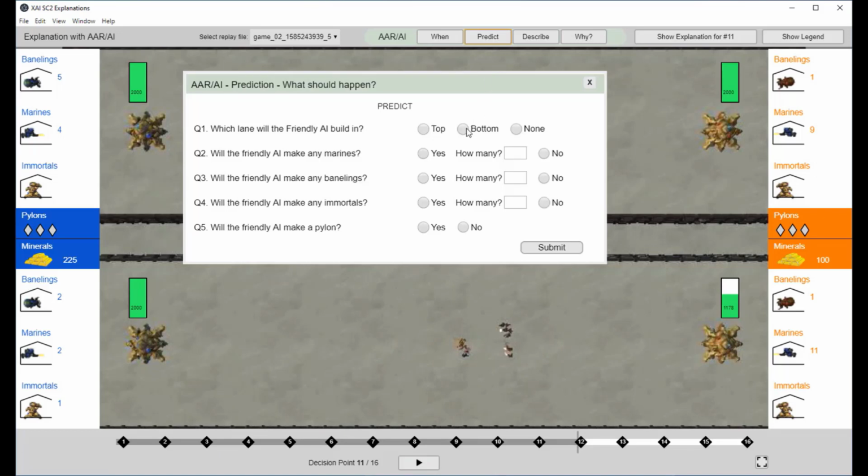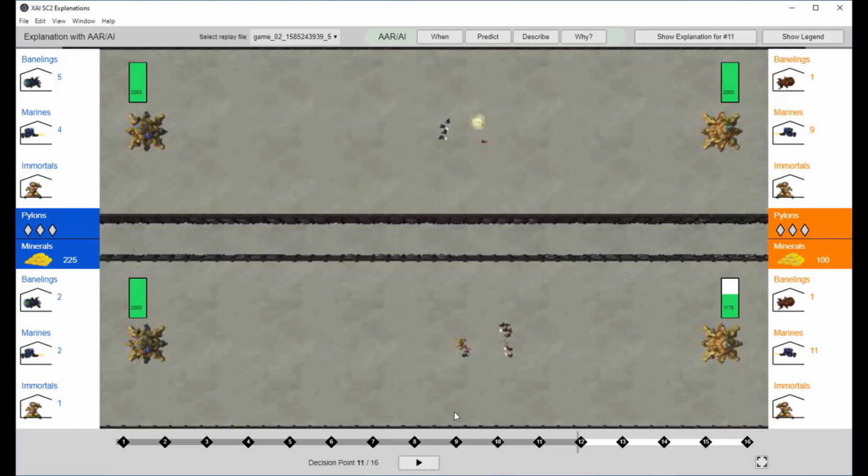First, prior to a particular decision point, Jane examines the game board and is prompted by the R5 prediction form to put herself in the position of the agent and decide what to do next. Then she watches to see what the agent actually did and enters that into the R5 description form.